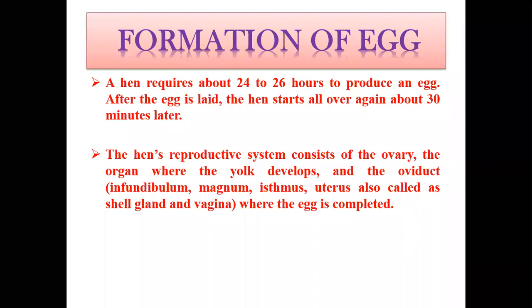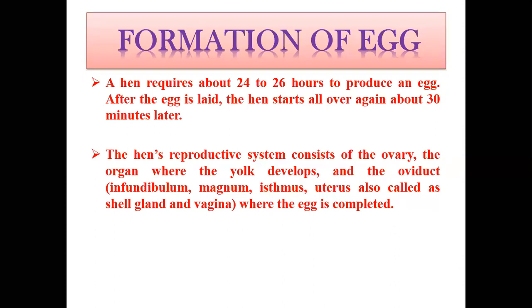So a hen requires about 24 to 26, or up to 30 hours to produce an egg. After the egg is laid, the hen starts all over again about 30 minutes later. So once the egg is laid, there will be rest for 30 minutes, and after that again the yolk will be released from the ovary, it will enter the oviduct,